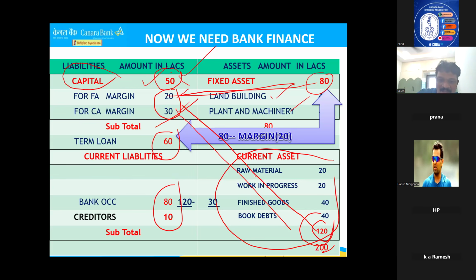Okay. That raw material, if somebody is giving on credit to your borrower, he is called a creditor. Then what the bank will do is, out of 120, 30 he brought. Now 90 is required actually, but 10 lakhs somebody is providing in the form of credit. So the remaining 80 lakhs only, the bank will provide as OCC. So this person is called a creditor. If your business, once the stock is purchased, is giving credit, that person is called a debtor. That is the basic difference between debtor and creditor.